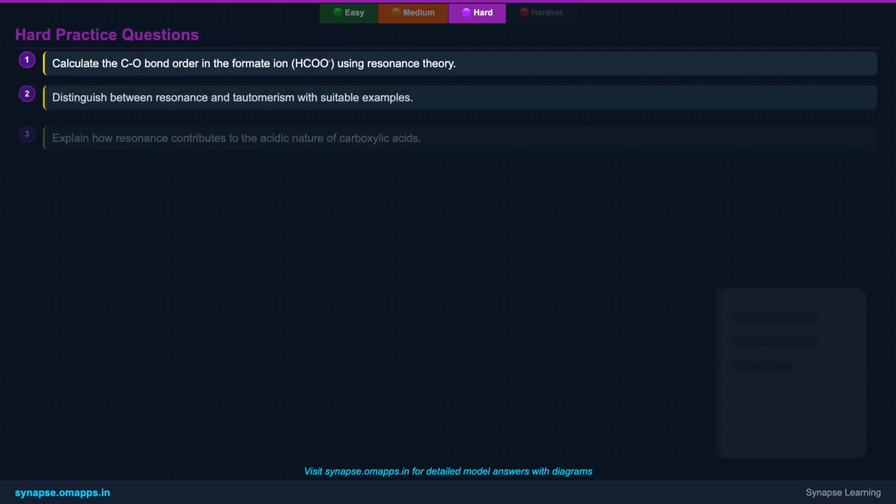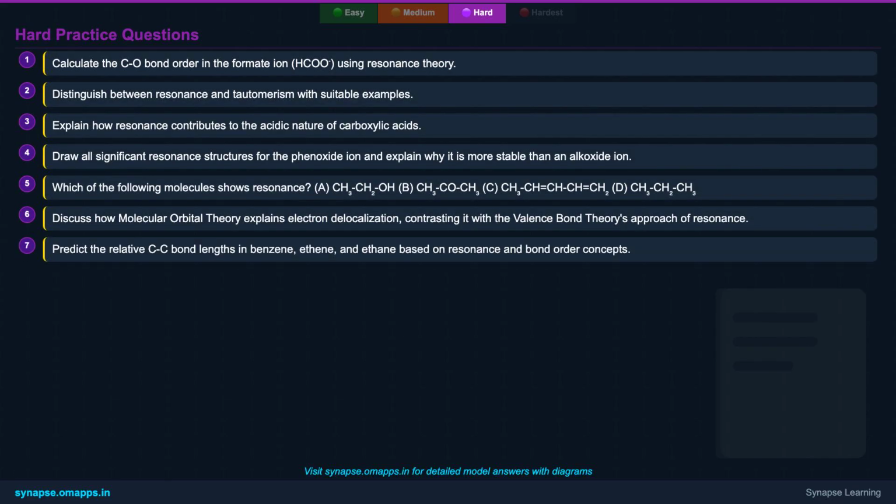You've now navigated the complexities of quantitative resonance, its distinction from tautomerism, and its connection to molecular orbital theory. These concepts are vital for a deeper understanding of chemical bonding. Here are 7 practice questions to challenge your analytical skills and reinforce your learning. Work through them carefully, applying the principles we've just discussed. This is crucial for your GMAT preparation.